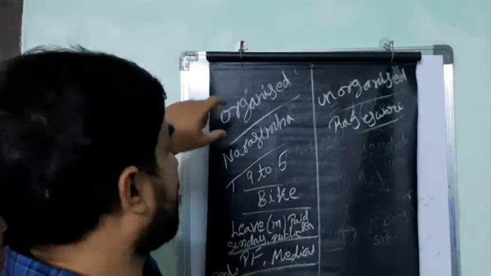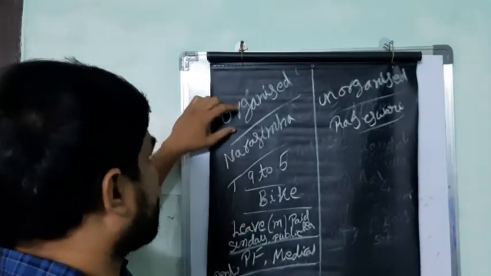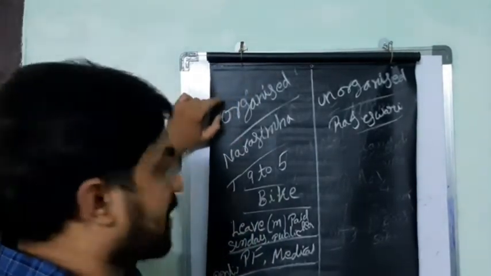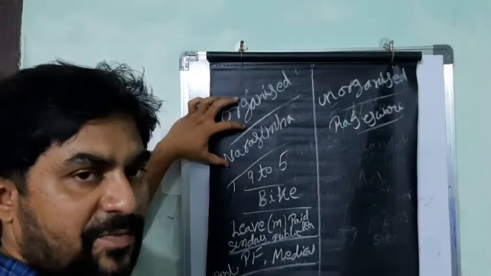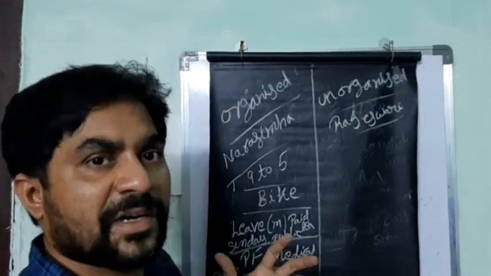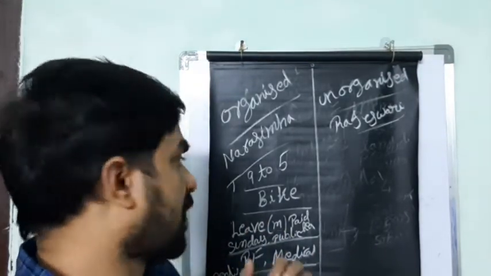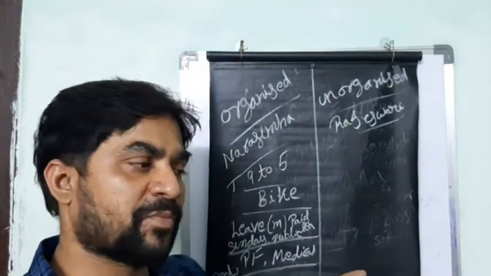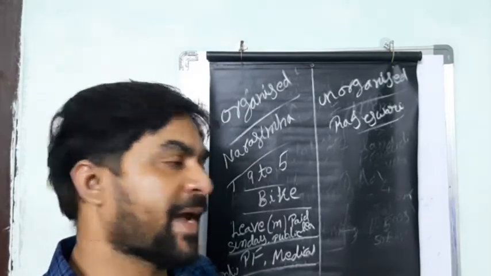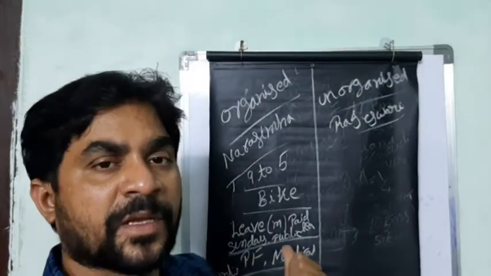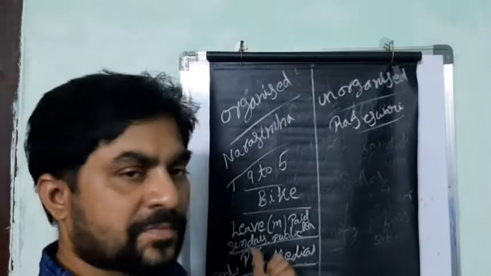So one more time, organized sector. For the organized sector, Narasimha is one example. Narasimha is a government employee. He goes to the office at 9 in the morning and comes back home at 5 o'clock. He goes on a bike.